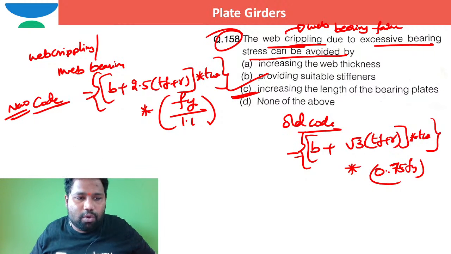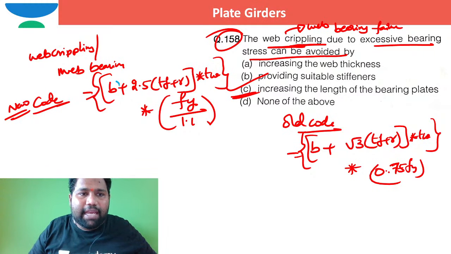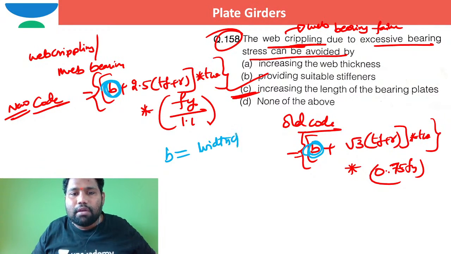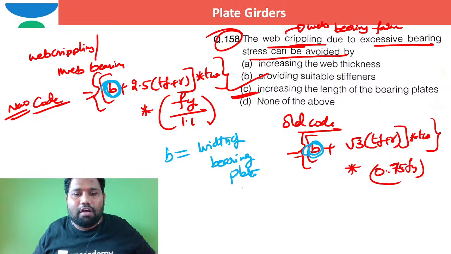In old code or new code, the common thing is I can increase the crippling strength by increasing the value of B. B stands for the width of the bearing plate or length of the bearing plate.